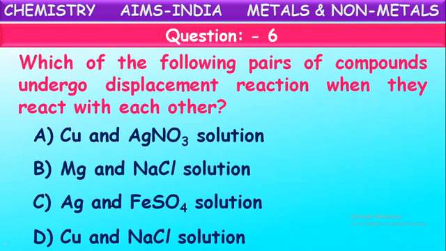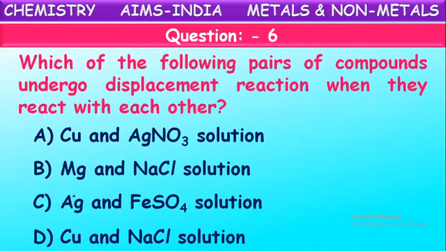Here, they have given a metal and the salt solution of another metal. In which case does a reaction occur, they are asking. What is the condition for a reaction to occur? The metal taken should be more reactive than the metal present in the solution. Then that more reactive metal can displace the less reactive metal from its solution. Then only does a displacement reaction occur.